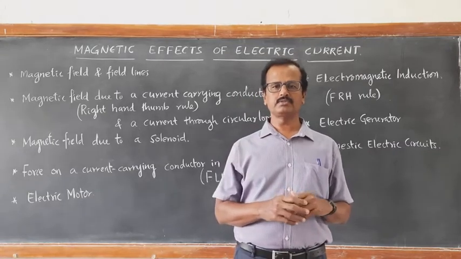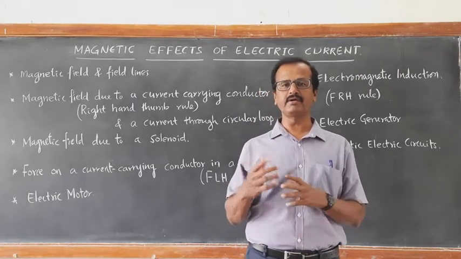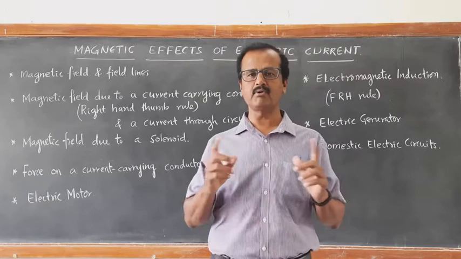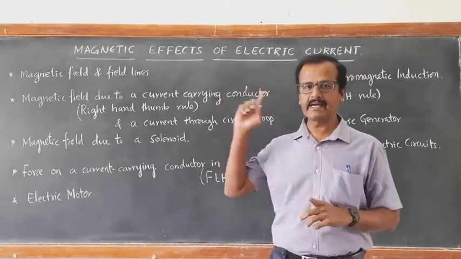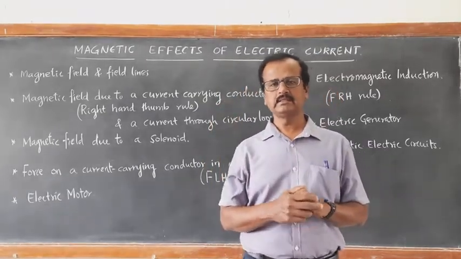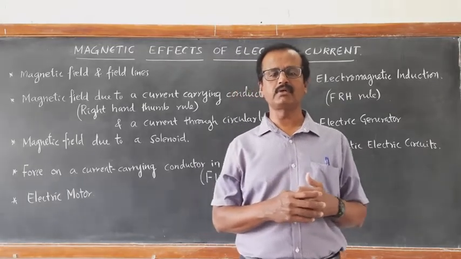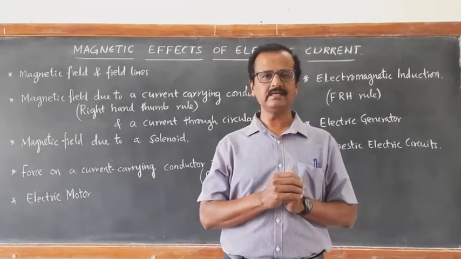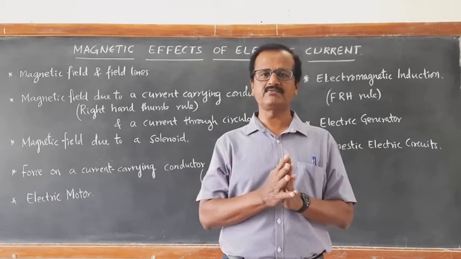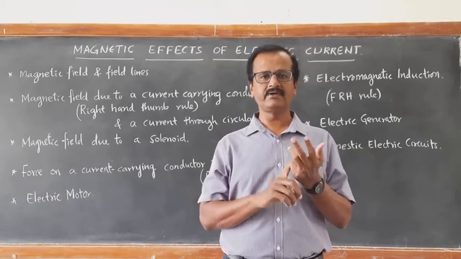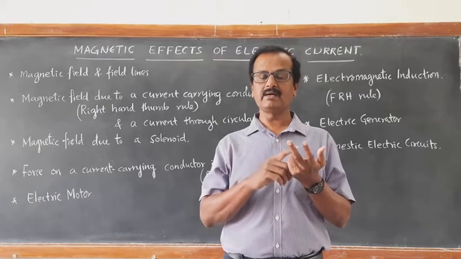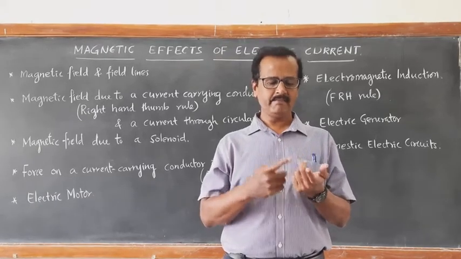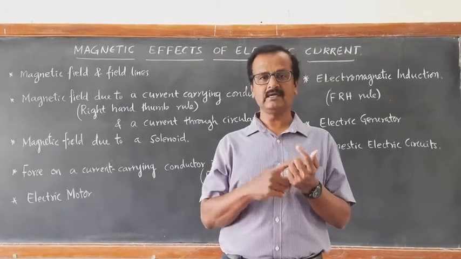Now we are going to start the different effects of electric current. That is an important one, magnetic effect of electric current. In the previous topic, we have learned about current electricity and heating effect of electric current. Right? There are various effects of electric current: heating effect, chemical effect, magnetic effects, and lighting effect.